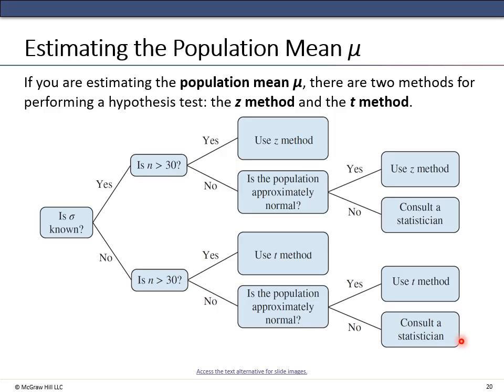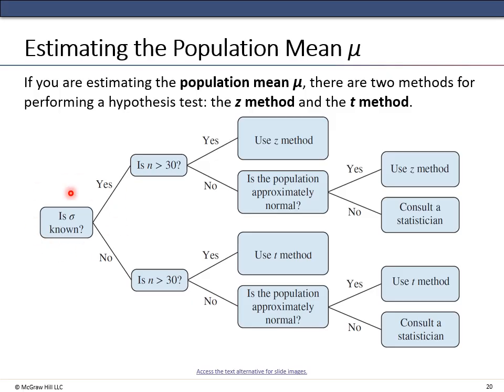All right, so the first question I ask is, do I know the standard deviation of the population? If I do, then I ask, is the sample greater than 30? If it is, I use the z method. If the sample is less than 30, I ask, is the population approximately normal? If it is, I can still use the z method. If it's not explicit that it is, then I need to consult a statistician.